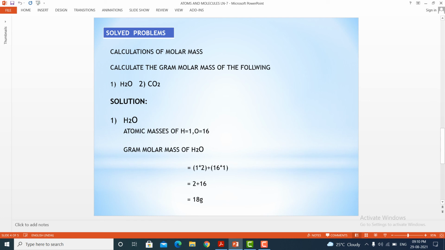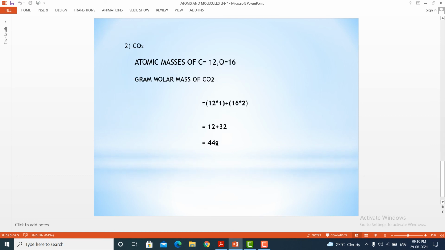This is very useful in further calculation, children. The next one, carbon dioxide, gram molar mass. Carbon dioxide, you know the symbol carbon C, 12. Oxygen 16. This C equal to 12 represents the atomic mass of carbon. O equal to 16 represents the atomic mass of oxygen.